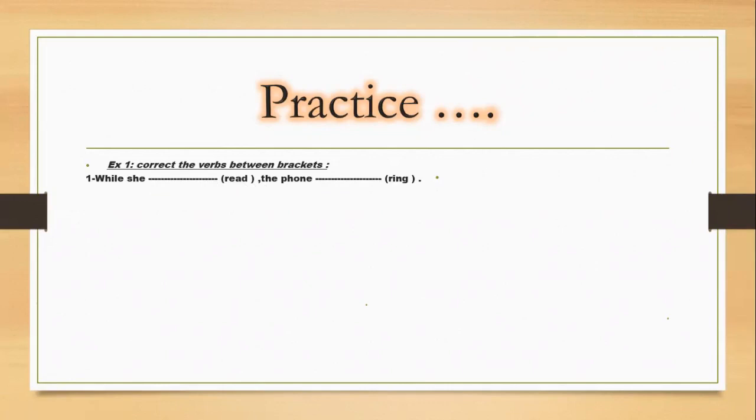So here we have with while, as I told you, we have the long action. So you are going to use past continuous. So, while she was reading, okay, what interrupted her reading? The phone, excellent. Verb two or the simple past. The second part of your sentence will be the short action, which is simple past. So the phone rang.